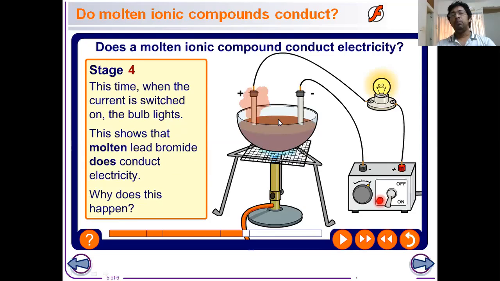That means molten lead bromide is conducting electricity here, and chemical changes happen. That is why we can see that a reddish brown gas is formed at the anode. What gas is formed, that we will learn in my later slides.